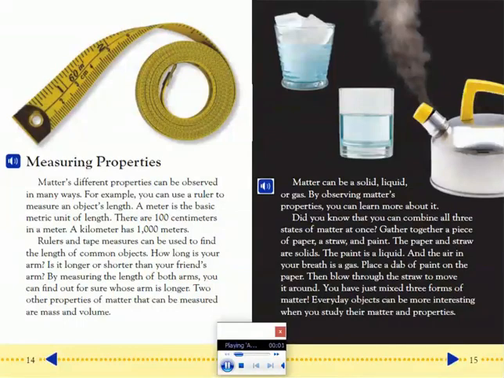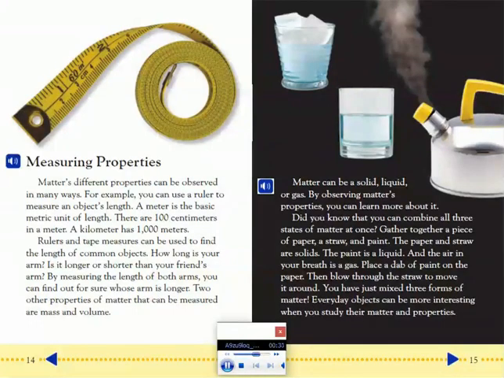Matter can be a solid, liquid, or gas. By observing matter's properties, you can learn more about it. Did you know that you can combine all three states of matter at once? Gather together a piece of paper, a straw, and paint. The paper and straw are solids. The paint is a liquid. And the air in your breath is a gas.